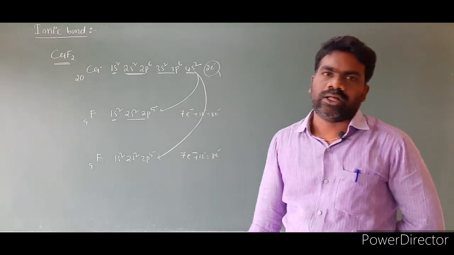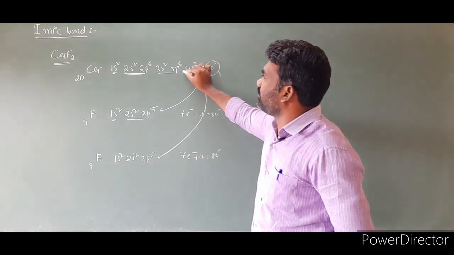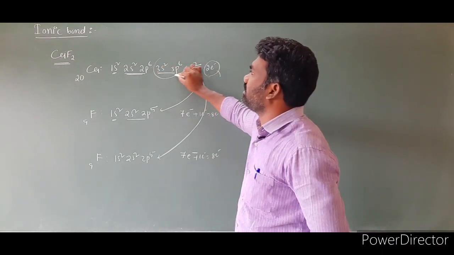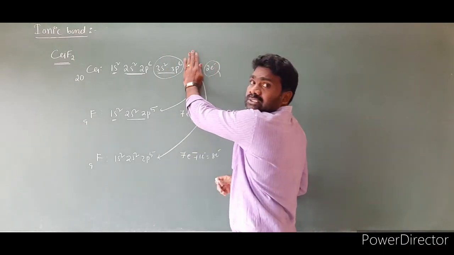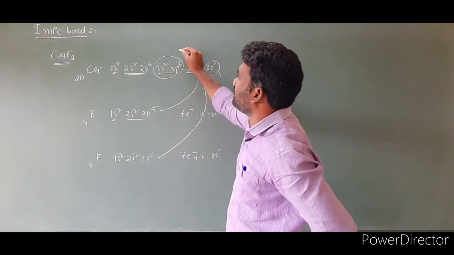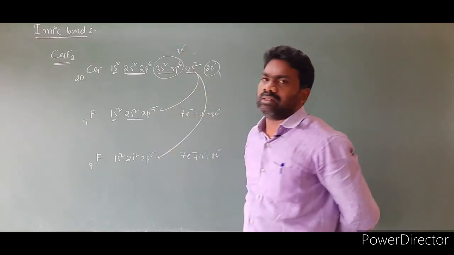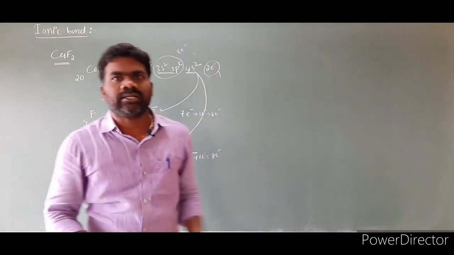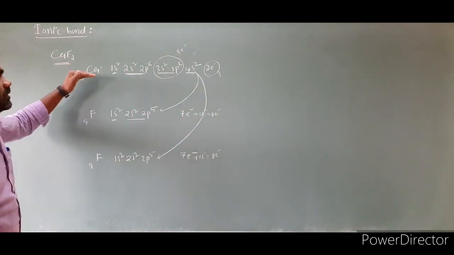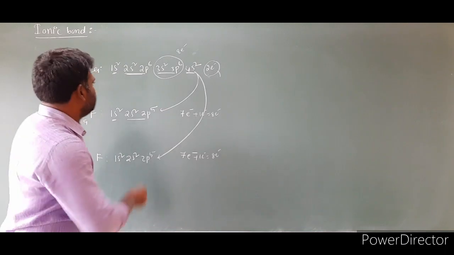It reaches octet configuration. After transferring these 2 electrons, the remaining electrons in the calcium are lost. Then the remaining electrons are 2 plus 6, that is equal to 8 electrons. All the atoms will reach noble gas configurations, that means octet configuration.